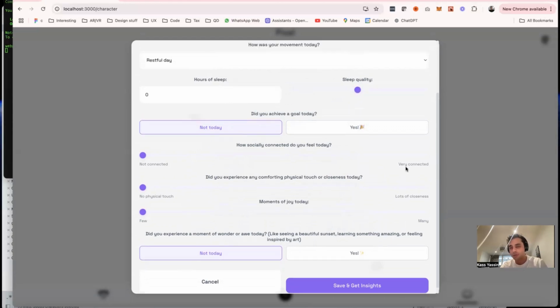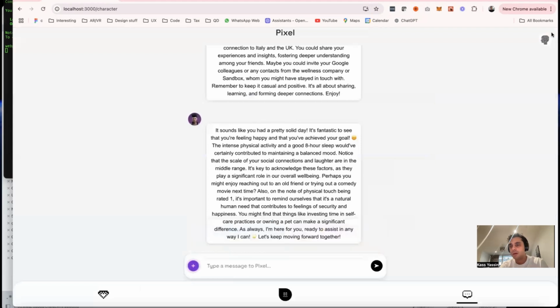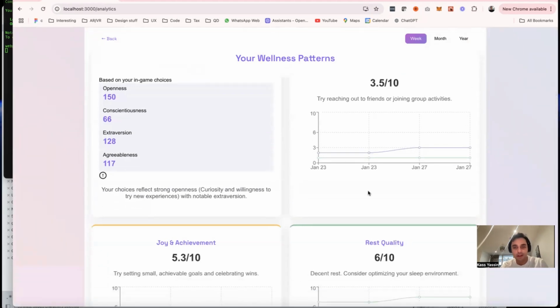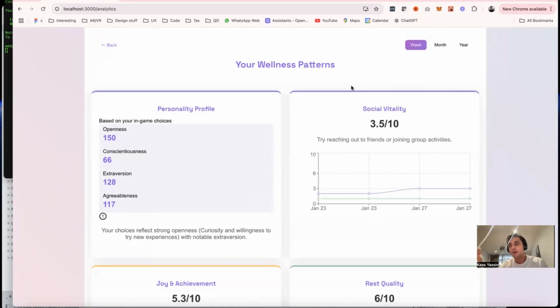In some ways, just answering this form is like a prompt to think about, oh yeah, maybe I should move towards achieving some of these things. But the interesting thing is, once you start using this on a daily basis, what the app is able to do is, if I pop up this insights panel, it'll start tracking how things are going for you. Mine look terrible because I haven't actually been doing my daily check-ins lately, so I only have a couple of data points. But essentially, those questions were designed with some neuroscience principles in mind, and most specifically,